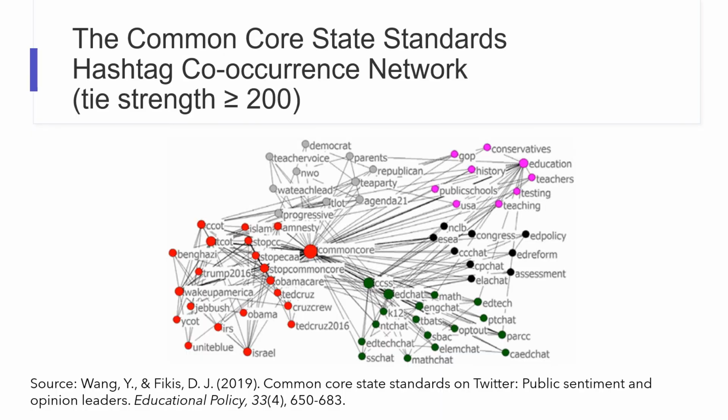Here is an example of hashtag co-occurrence networks I created using the tweets containing hashtags Common Core and CCSS. You will learn how to create networks like this and then analyze them in the upcoming weeks.